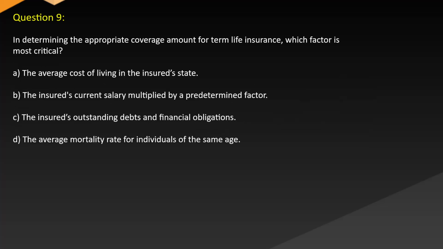Question 9. In determining the appropriate coverage amount for term life insurance, which factor is most critical? A. The average cost of living in the insured's state. B. The insured's current salary multiplied by a predetermined factor. C. The insured's outstanding debts and financial obligations. D. The average mortality rate for individuals of the same age.